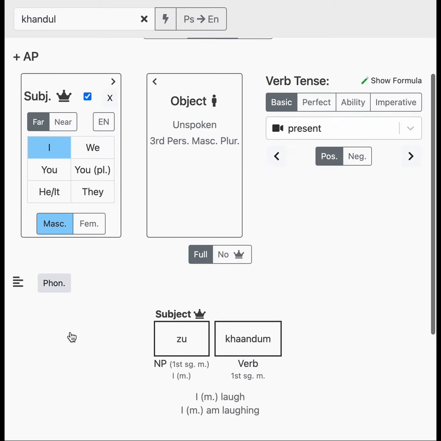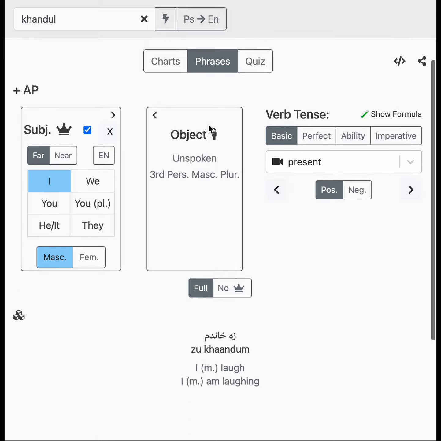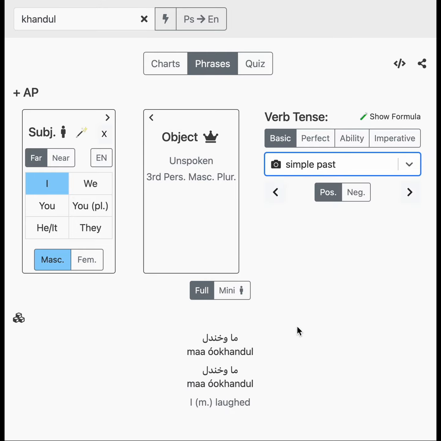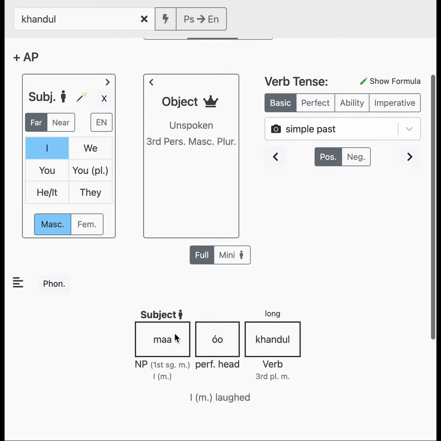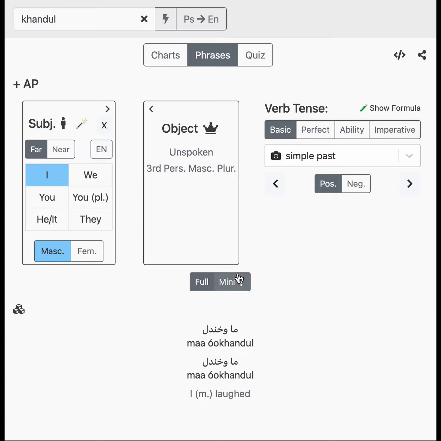Now, we don't see this anywhere in the phrase structure, but it's in there. We really notice how this works when we go into the past tense. Let's check this out. Simple past. Ma'u khandal. So now, just like with any other transitive verb, the object is the king of the sentence. And there's nothing in the sentence. There's no king here, but there's an unspoken third person masculine plural object. So this verb, ma'u khandal, agrees as if there's this secret hidden object.